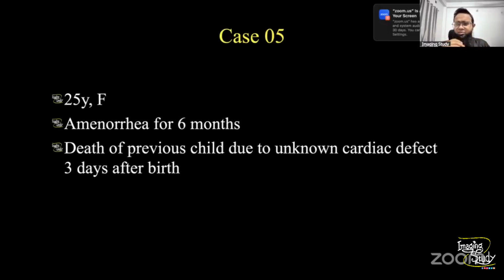I checked the prescription of the doctors. So all of them, like 3 or 4 times, she was advised to go for the fetal echocardiography. I asked them whether there was a normal anomaly scan report or anything abnormal there. So she said that the anomaly scan report was quite normal. So let's see what we have got on the fetal echocardiography in this patient.